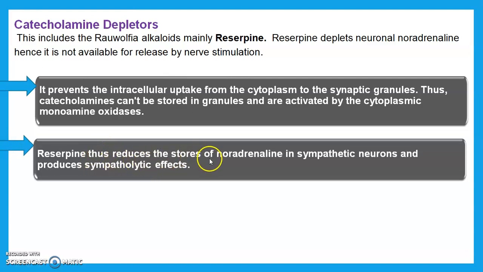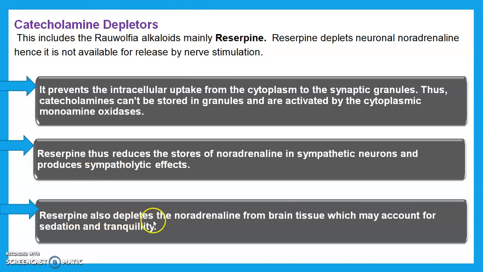Reserpine thus reduces the store of noradrenaline in the sympathetic neuron and produces the sympatholytic effect.